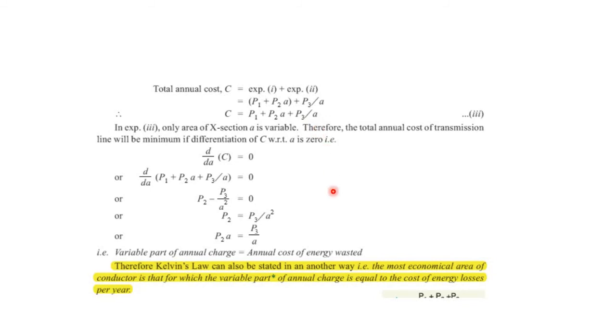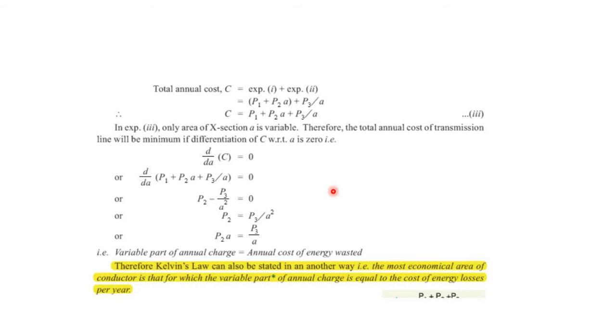Now, as I said earlier in the start of the lecture, we have to evolve a balanced price, a price that is neither on higher side nor on the lower side.